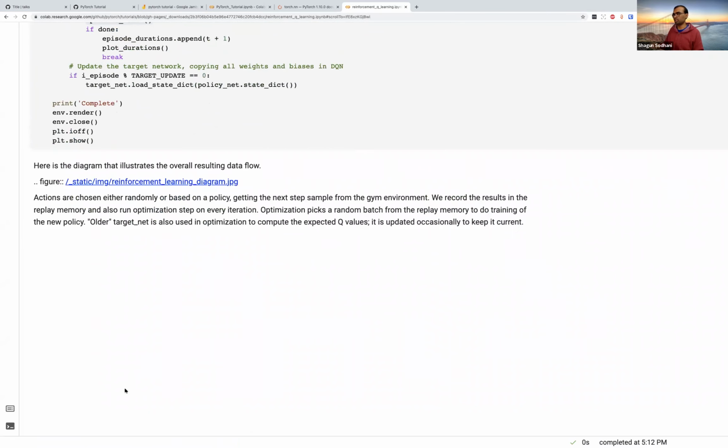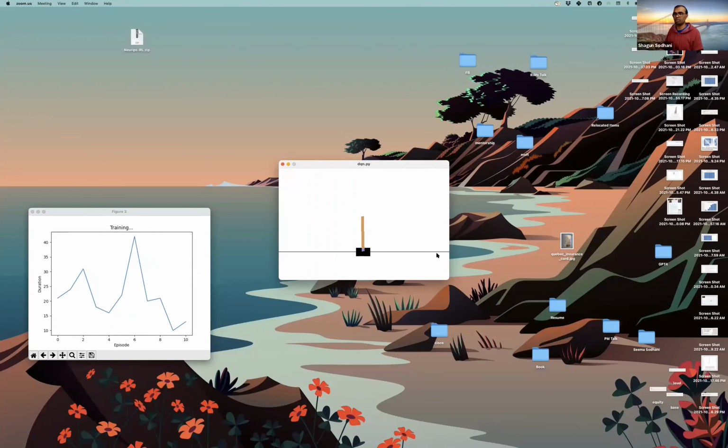Now, I can run it locally. I cannot run it on this. Sorry, you would not be able to see the code. I'm basically running this, but can you see it? Okay, I don't think you can see that. Let me share this screen once again. Share screen. So do you see this cartpole moving around and so on? And on the side, we are tracking the rewards that the system has got.